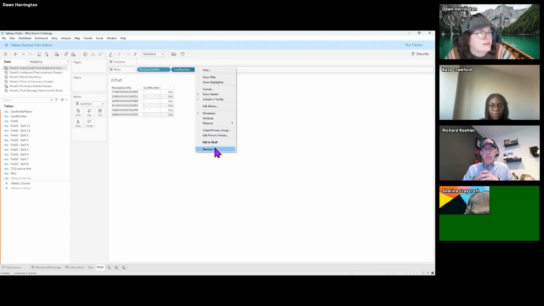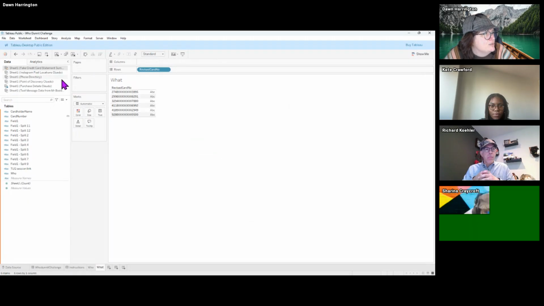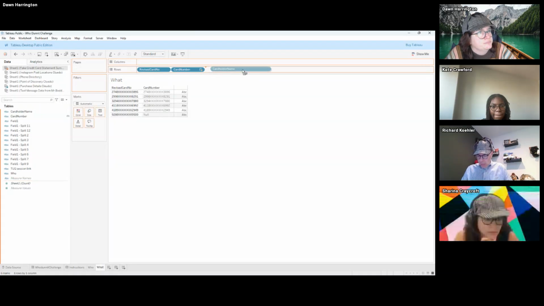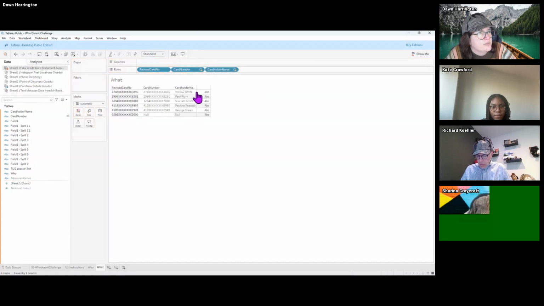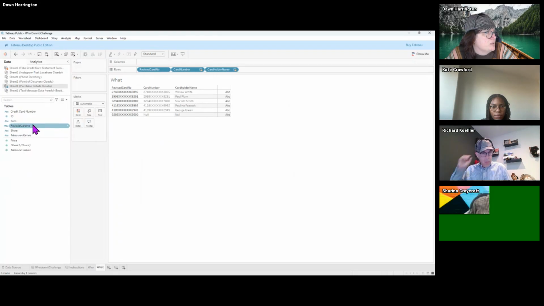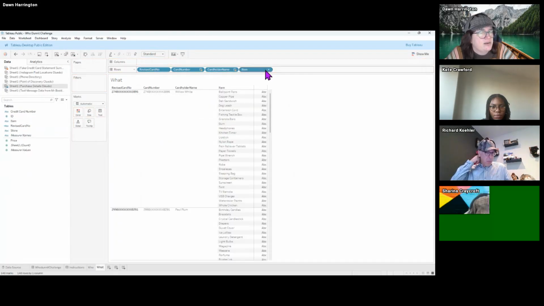And I'm going to bring the card number back to the shelf so we can see. It didn't quite match that one. It's interesting. Okay. And then I'm going to put the cardholder name here. So it might mean that this wasn't on the other data set. And then I'm going to bring in the item. So what was the item that was purchased? Okay, so I'm going to bring that on there.